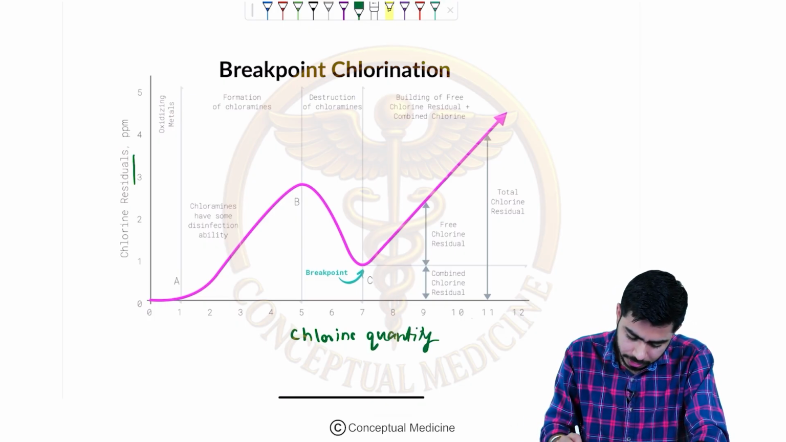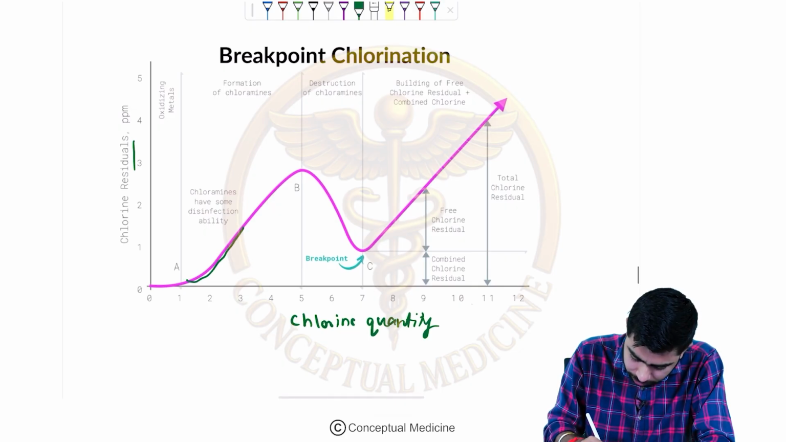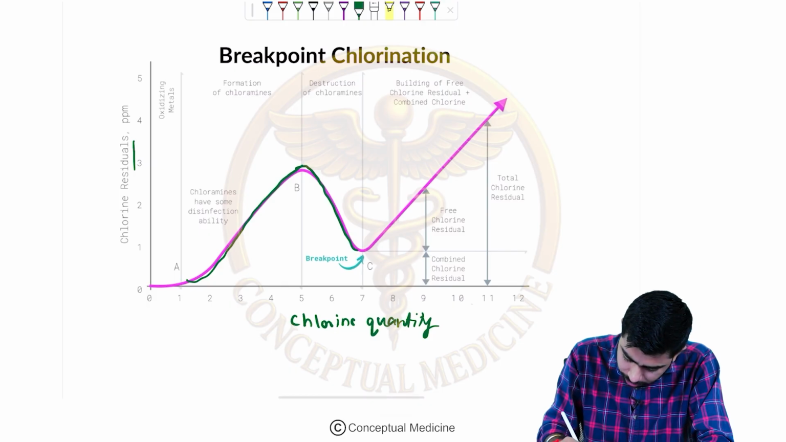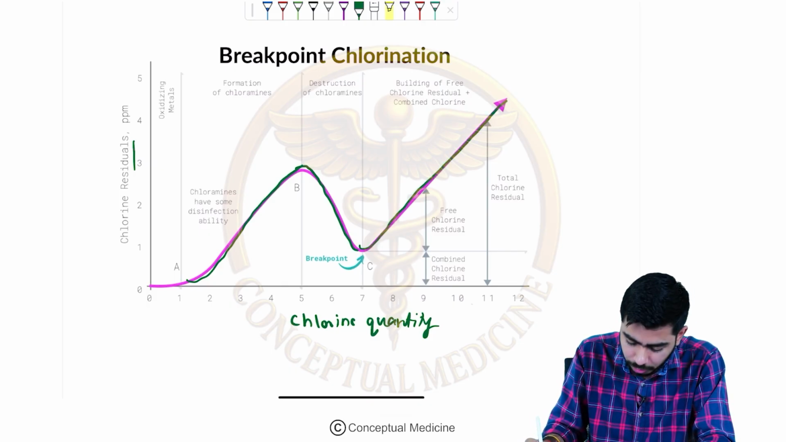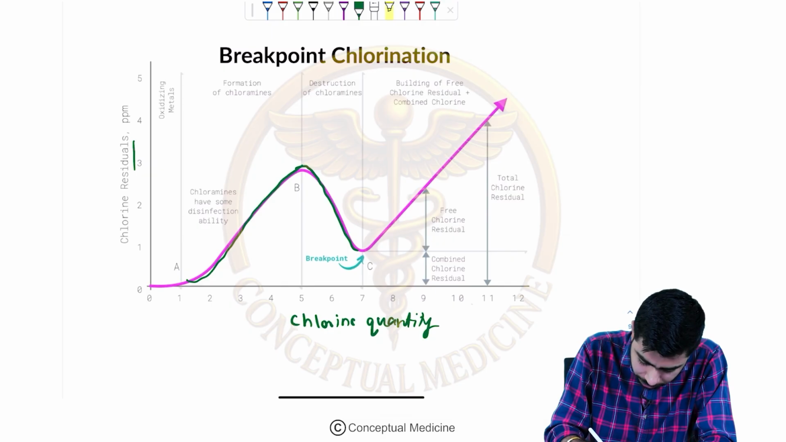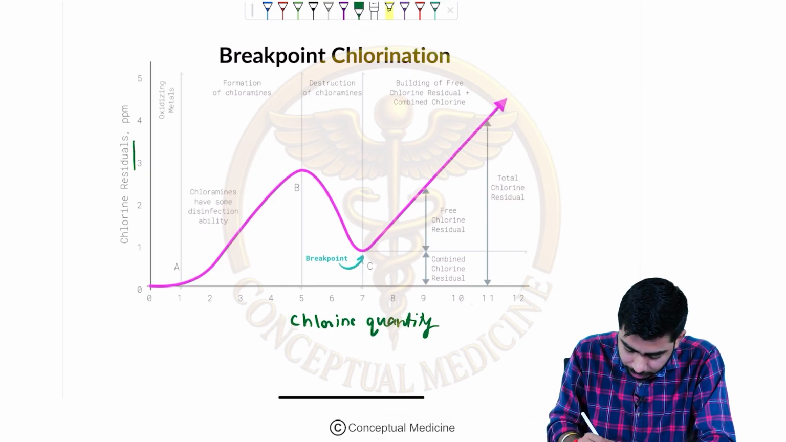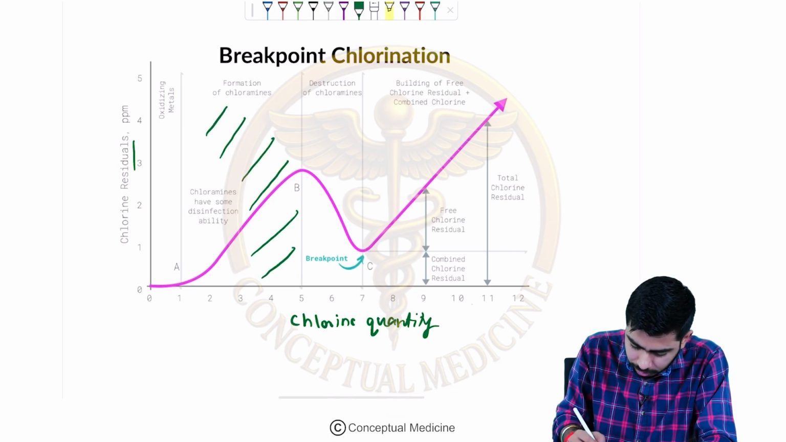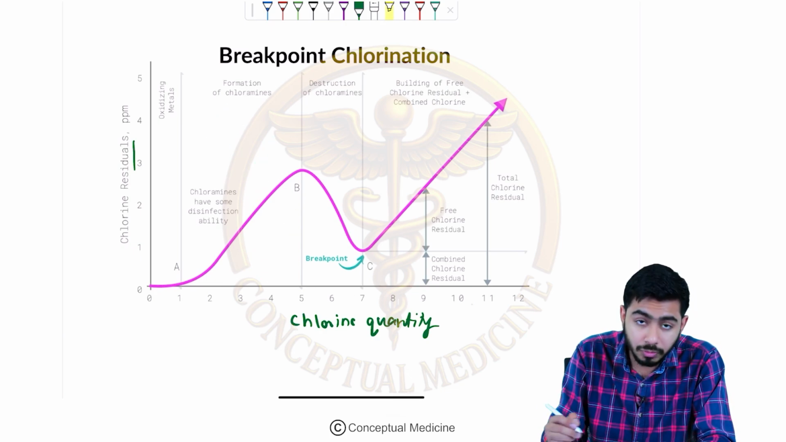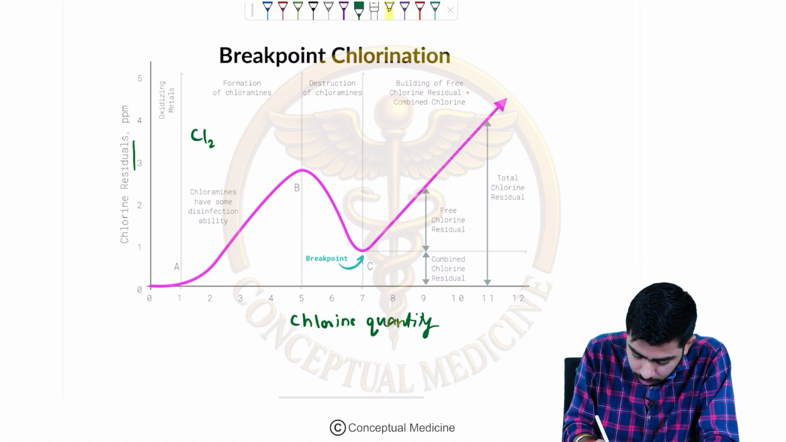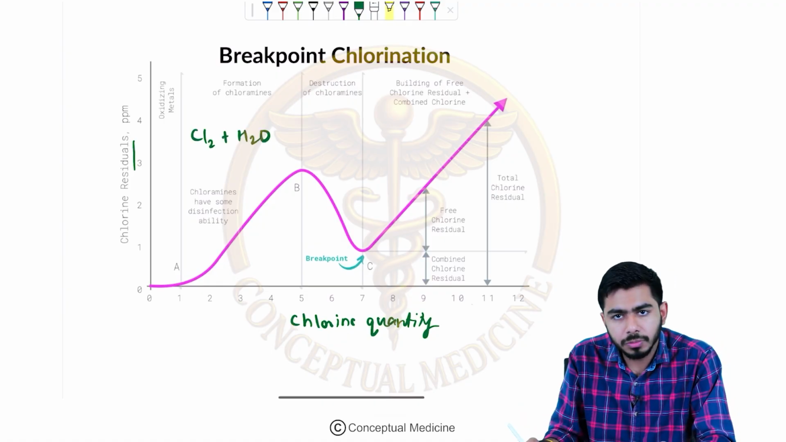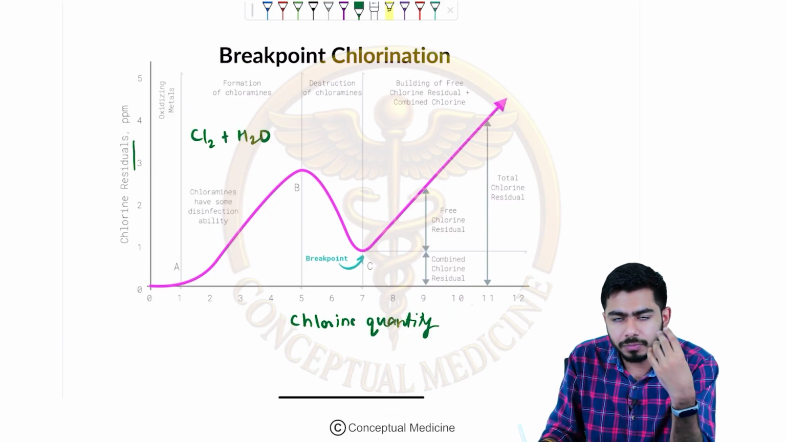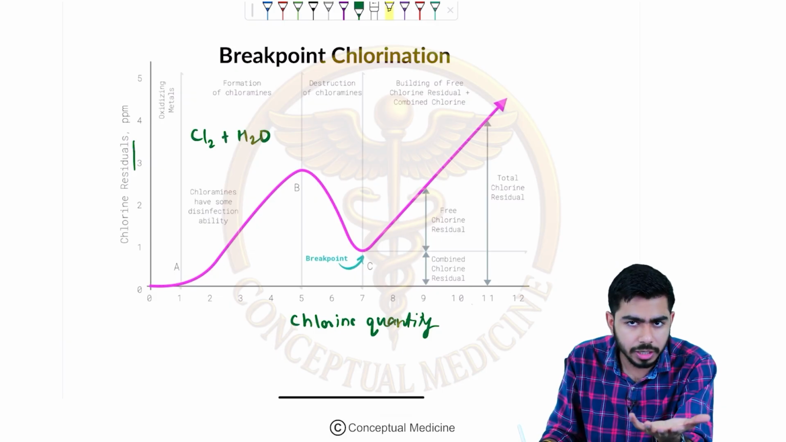The graph first goes up, then comes down, and then goes up again. What is happening? In this area, I'm adding the chlorine to the water for the chlorination purpose. What will happen, guys? Hypochlorous acid and hypochlorite ions will be formed. Hypochlorous ions are more effective.